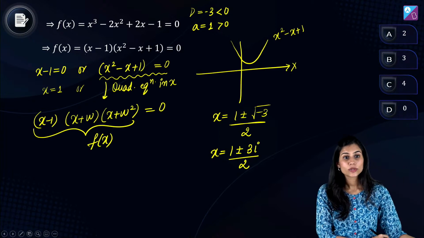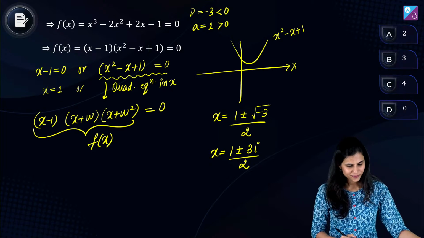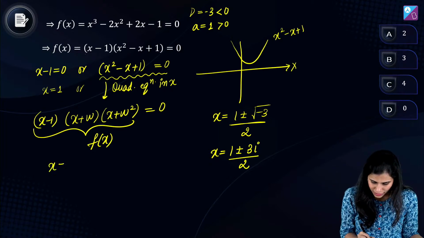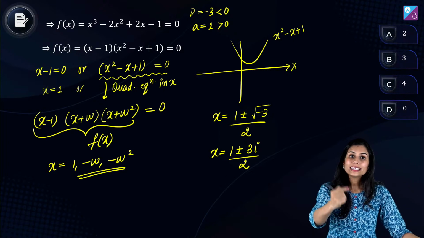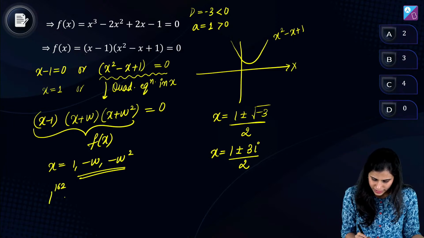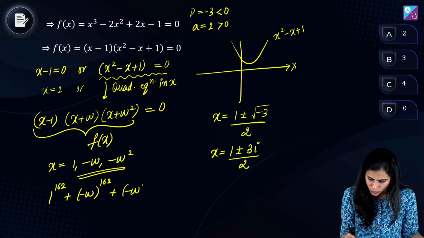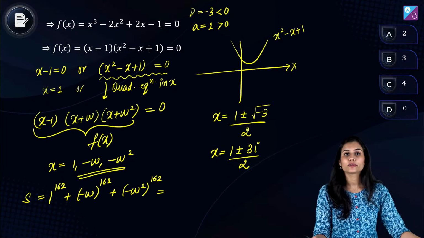है ना? सुयश, भव्या, बहुत बहुत बढ़िया. हिमांशु बहुत बढ़िया. मानव बहुत बढ़िया. इवन अर्पण, गुड जॉब. चलो, यानी कि मेरे पास 3 रूट्स आ चुके हैं. 1, minus omega, minus omega square. सवाल पूछ रहा था sum of 162th powers of these 3 roots. तो 1 to the power 162 plus minus omega to the power 162 plus minus omega square to the power 162. This is what I have to calculate precisely.